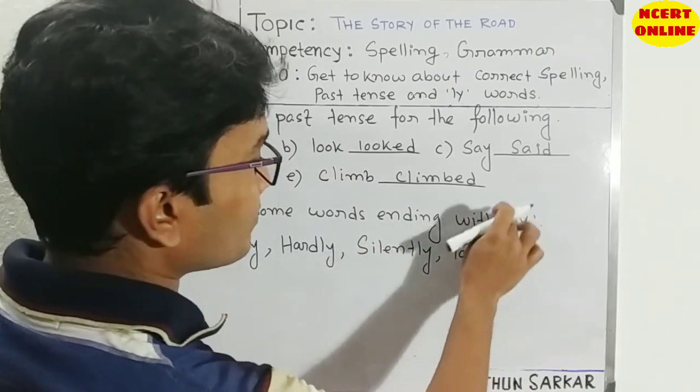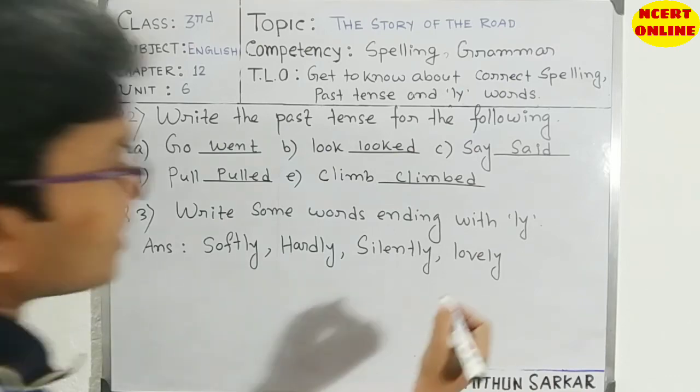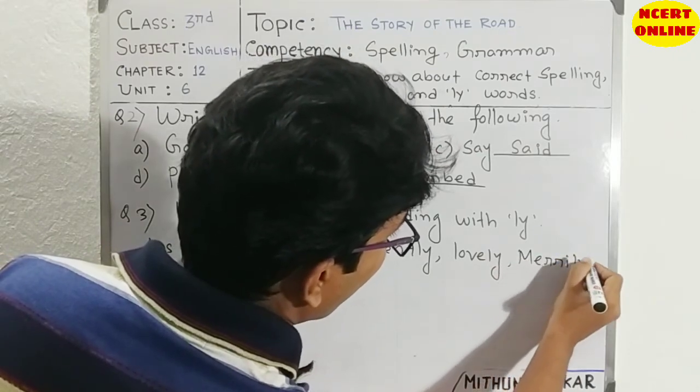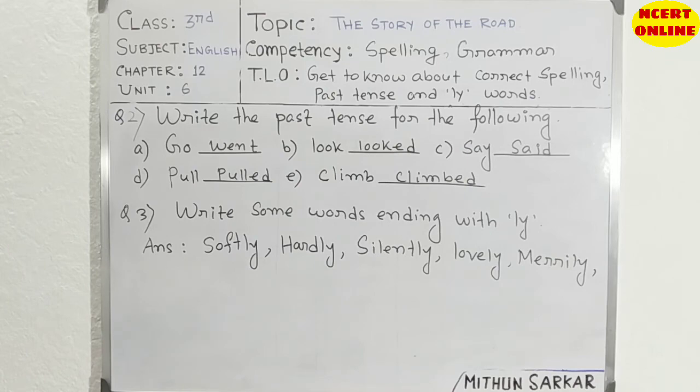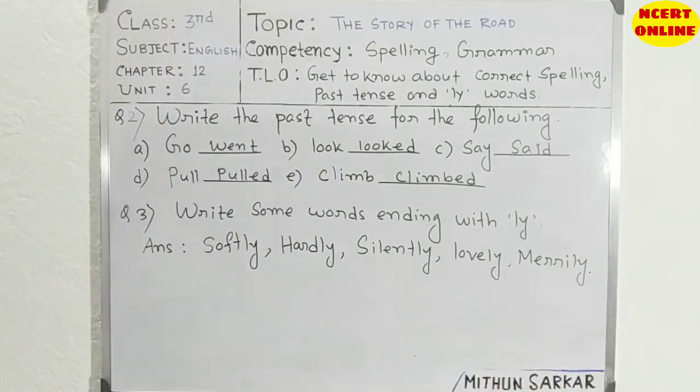When these types of questions come, you need to identify some words. You need to write some words that end with ly. Okay, lovely. Then you can write merrily. You can write proudly. You can write more words, but I will write here only 5 as an example. Note down this one also. I will give some time for this. Note down properly.